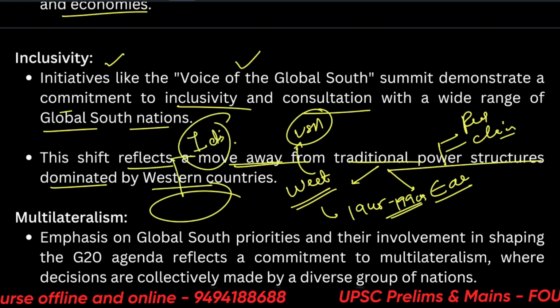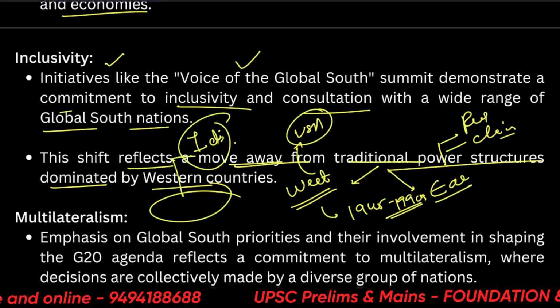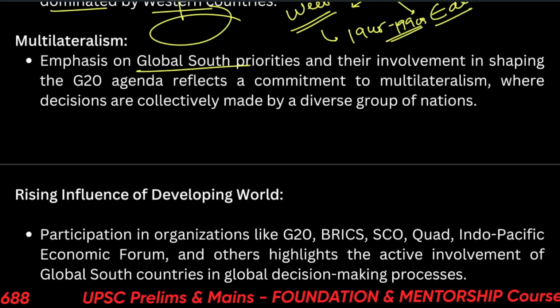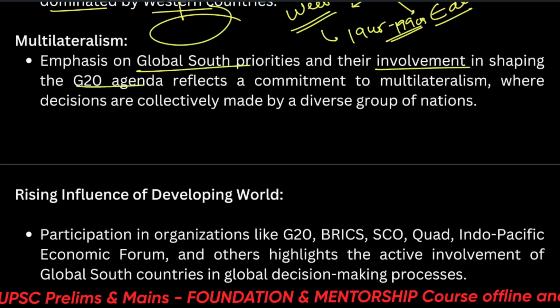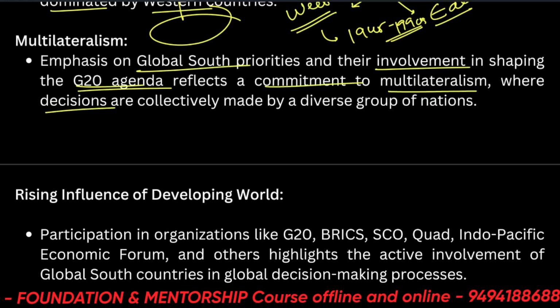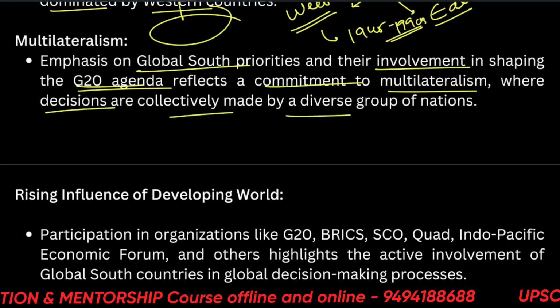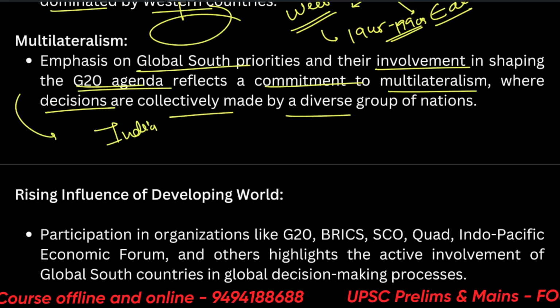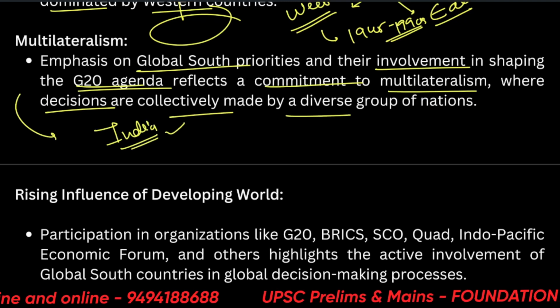We'll make a mind map out of this. So what to do, how to deal with this in the end. Multilateralism is there. So the emphasis on global south priorities and their involvement in shaping the G20 agenda reflects a commitment to multilateralism, where decisions are collectively made by a diverse group of nations. Recently, India and Canada have not been on very good terms because of some issues. We'll cover a lecture on that also.